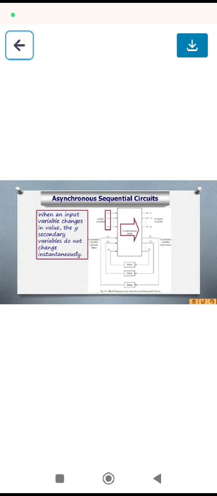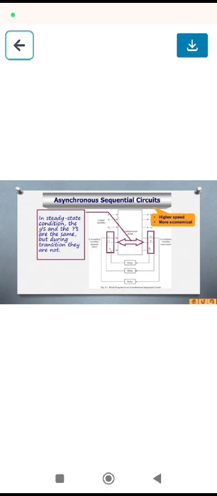So when the input variable changes value, the secondary variable Y does not change instantaneously. It takes some propagation delay. So in the steady state condition, the present state and the future state are the same, but during a transition they are not. In asynchronous sequential circuits, there are two different modes of circuits. One is called the fundamental mode and the other is called the pulse mode.